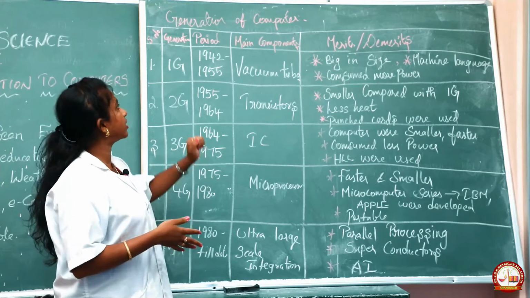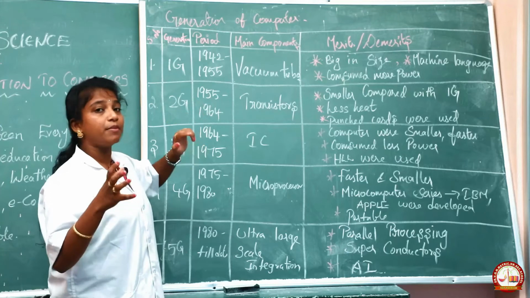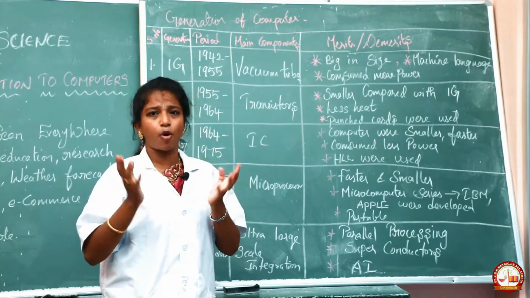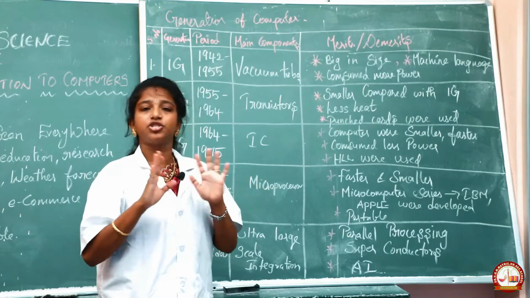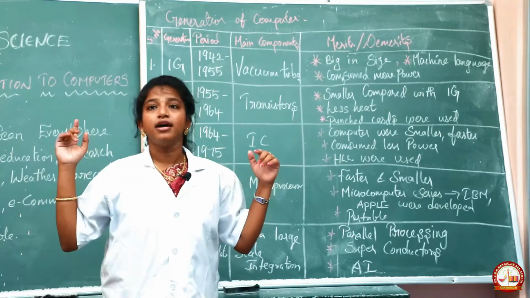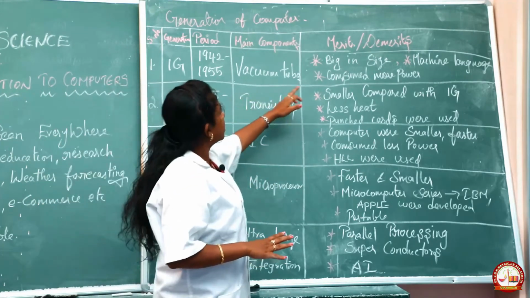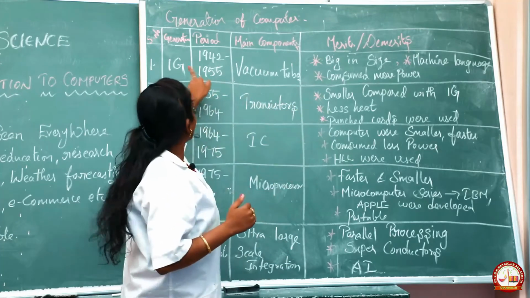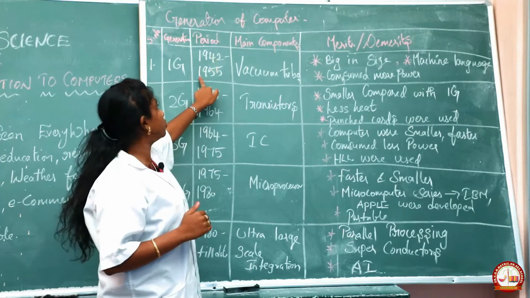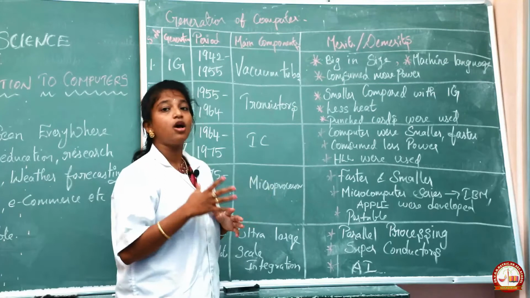First of all, we discovered the computer in the period of 1942. Nowadays computers are very small in size, but in the olden days it was not like that. Computers were very big, occupying a whole room. When computers emerged in the period of 1942 to 1955, the main components used were vacuum tubes.